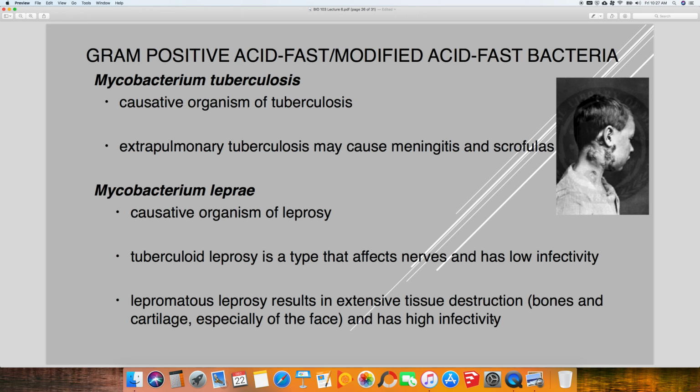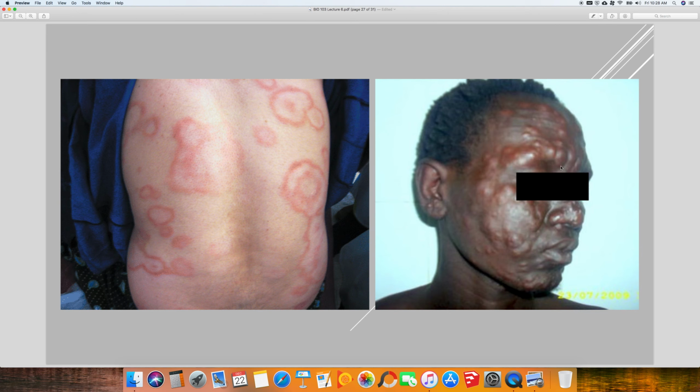So obviously tuberculosis is typically a lung disease, but it can go outside of the lungs. And you might see manifestations like scrofula, which are these very swollen, painful lymph nodes that sometimes abscess. And then Mycobacterium leprae causes leprosy. There are a couple of forms. There's the tuberculoid form, which is less infectious, and then the lepromatous leprosy, which is more infectious. And that's the one that you hear in the biblical stories and things like that. So over here, this is the tuberculoid form, and this is the lepromatous form over here.